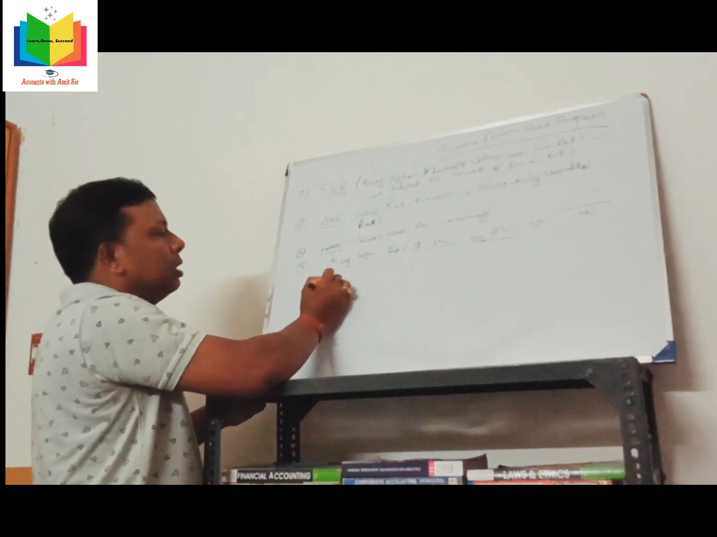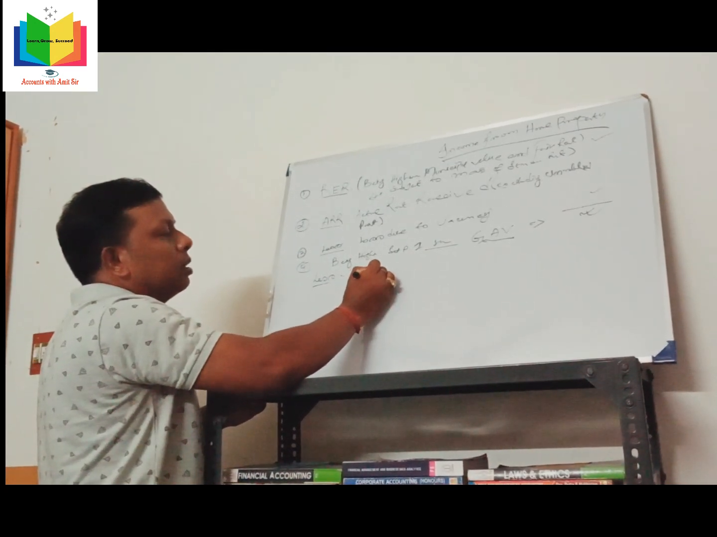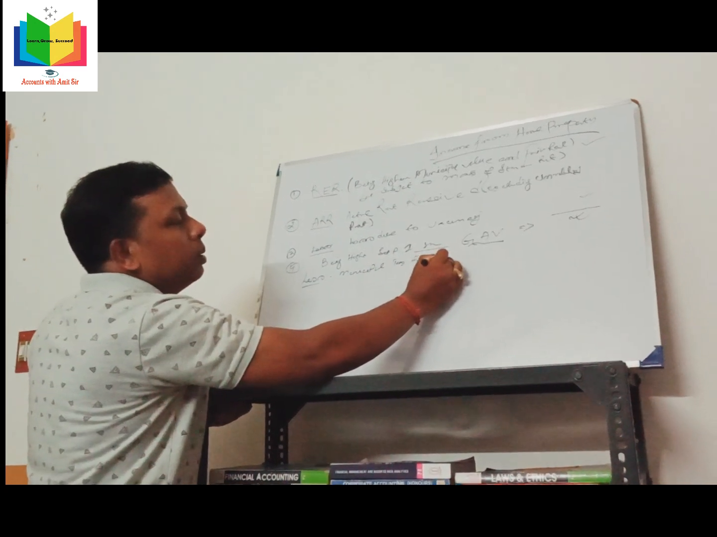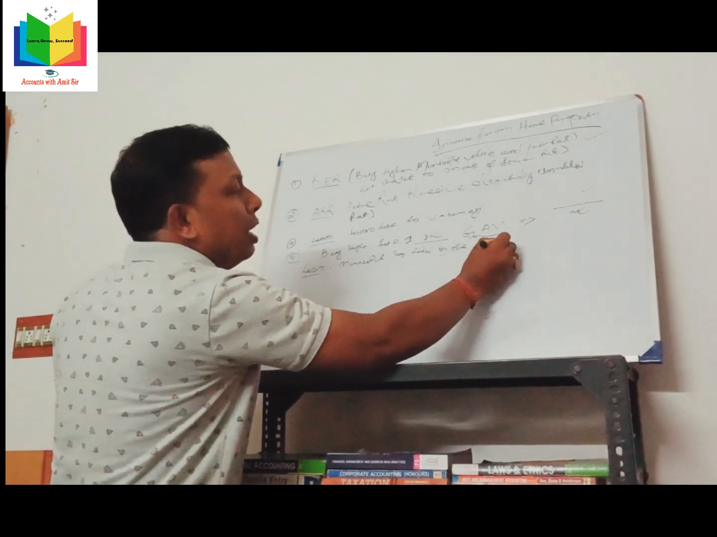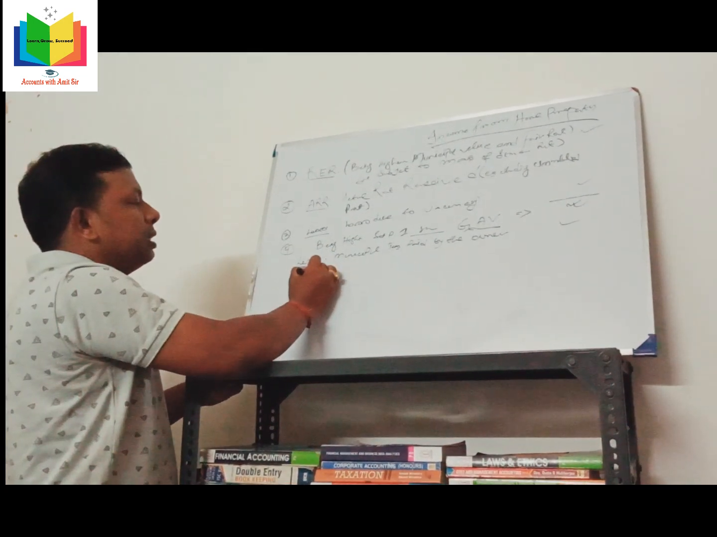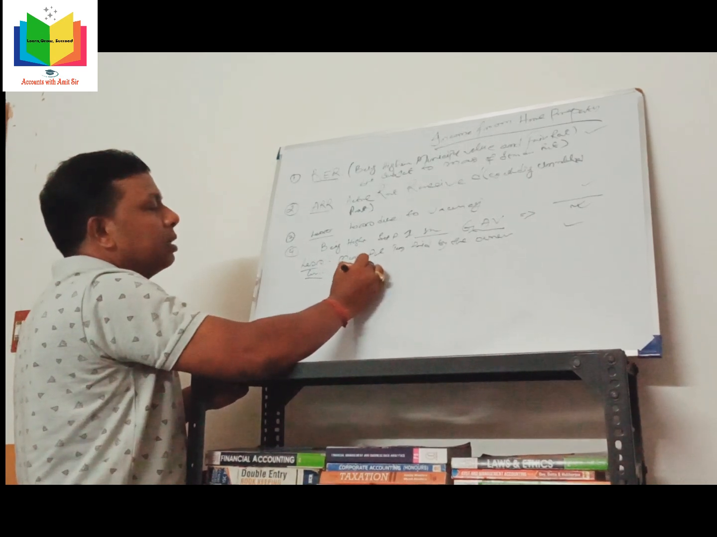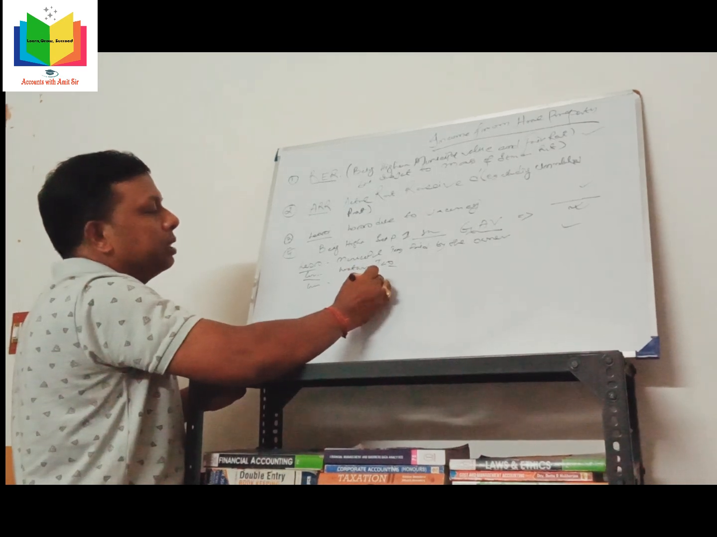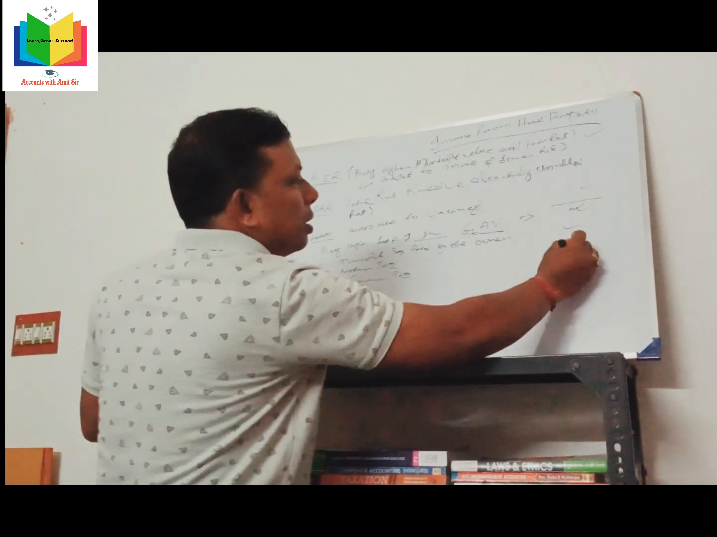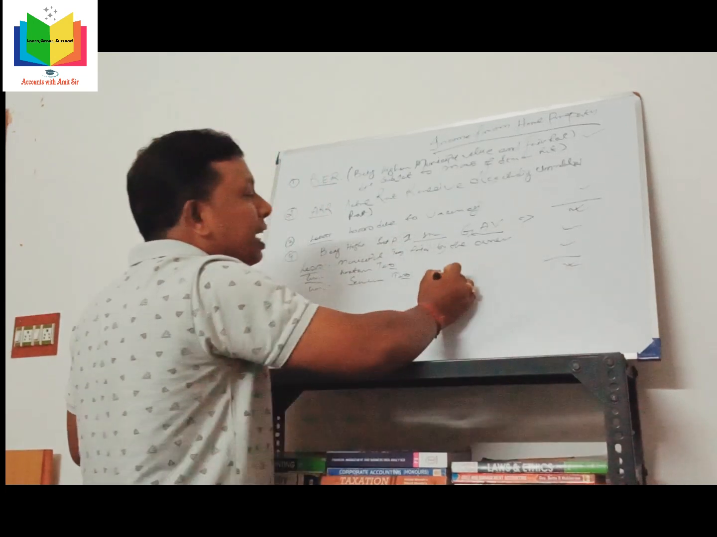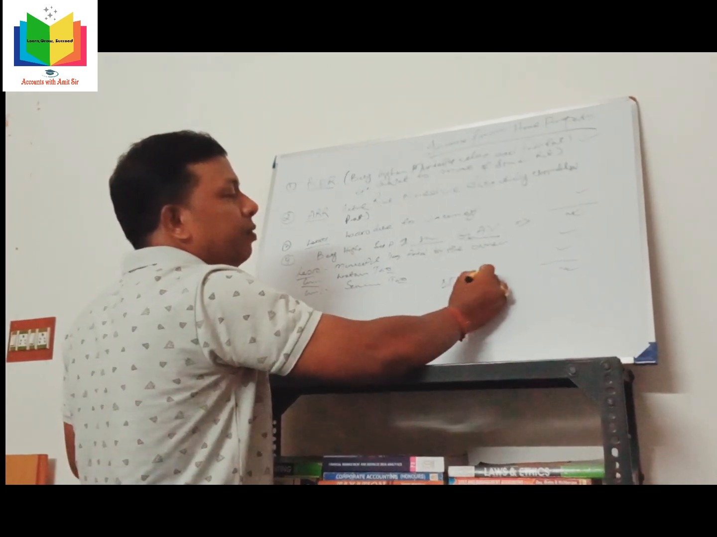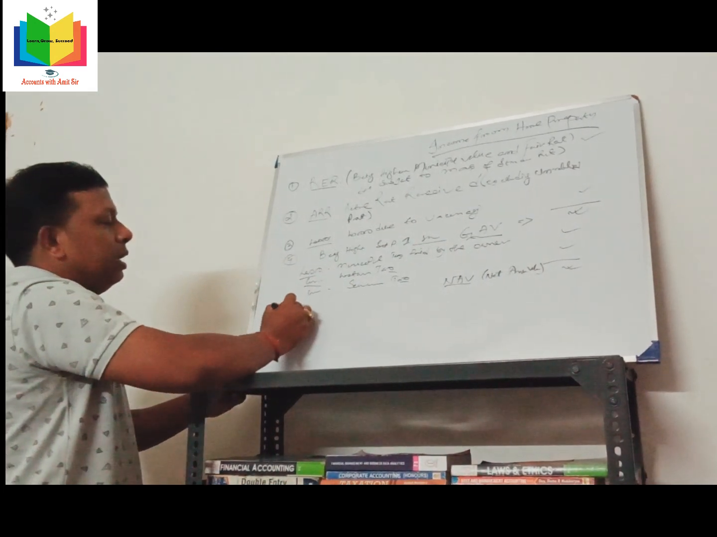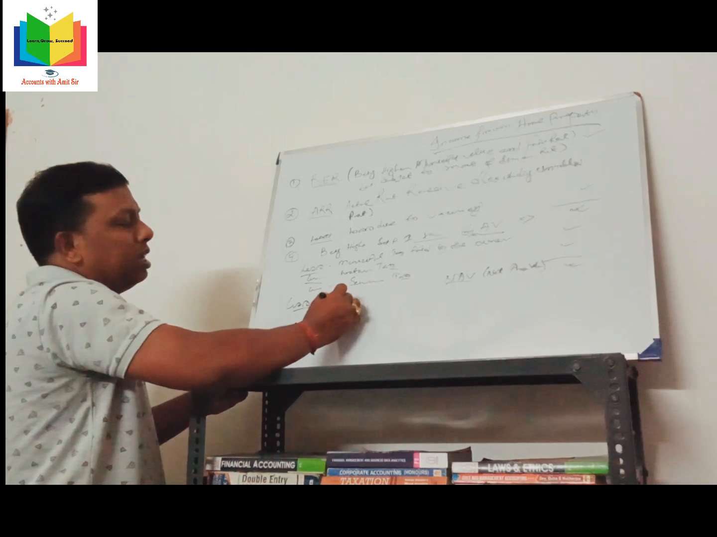Less municipal tax paid by the owner, less water tax, less sewerage tax. That comes in net annual value, NAV. Less deduction under section 24.